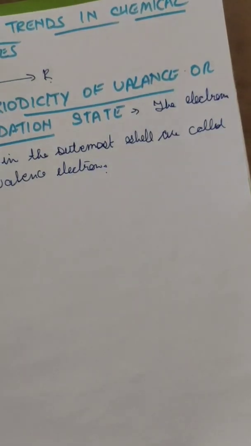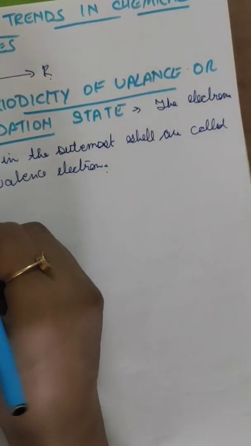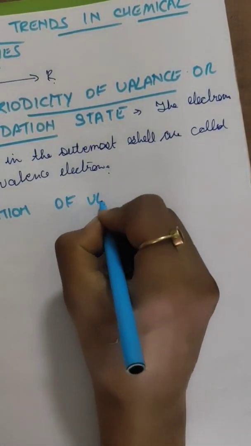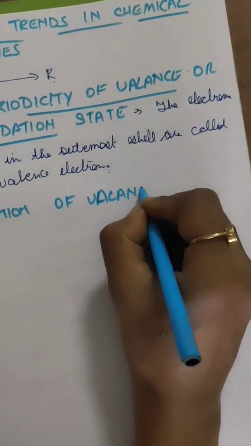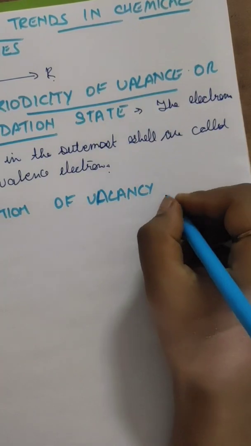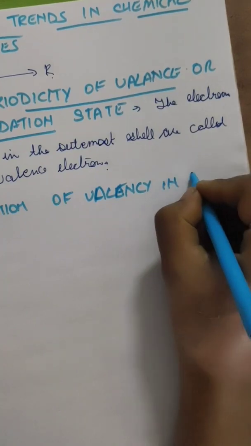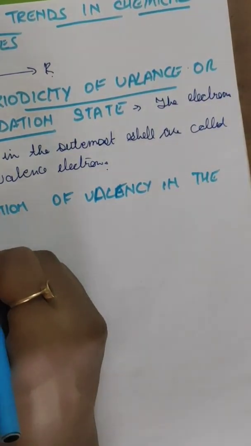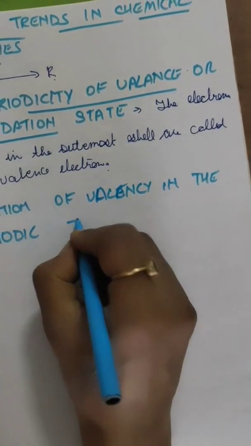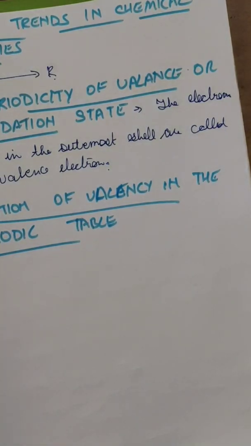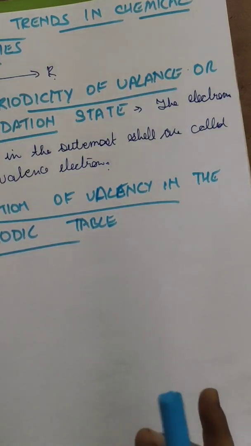Then there are the variations which we have just studied: variations of valency in the periodic table. We know that moving from left to right it increases from 1 to 4, and then it decreases to 0.